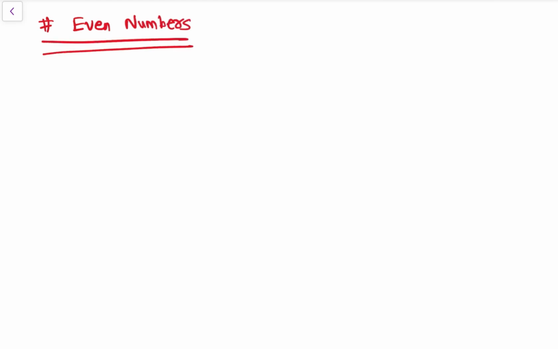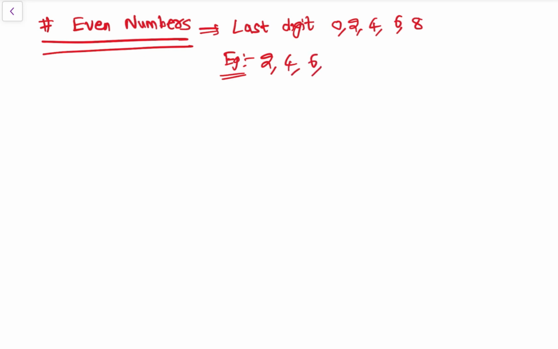Then let's come to the topic, that is even numbers, right? All these basic things we need to know and we need to have clarity. Even numbers are numbers whose last digit is 0, 2, 4, 6, 8. Okay, these are even numbers. Examples of even numbers are: 2 is an even number, 4 is an even number, 6 is an even number, 12 is an even number, 14 is an even number, 88 is an even number, 996 is an even number.